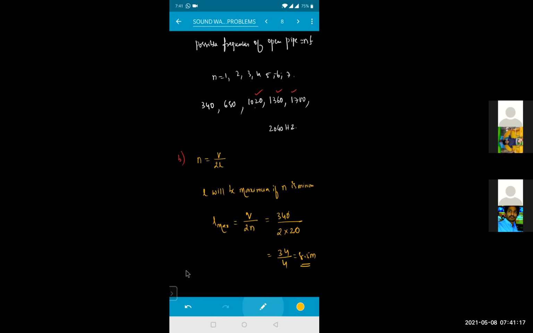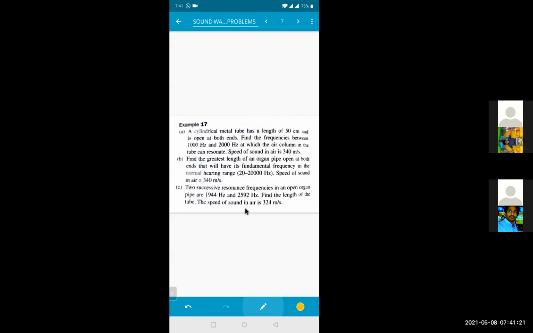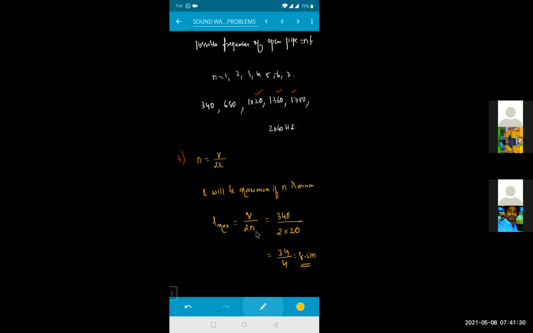Yes, sir. 8.4 meters. Why are we not taking 20,000, beta? 20,000 is the maximum frequency. 20 is the minimum frequency, isn't it? So the minimum the frequency, the maximum will be the length. That is the reason I have taken the frequency there as 20. Is it clear?